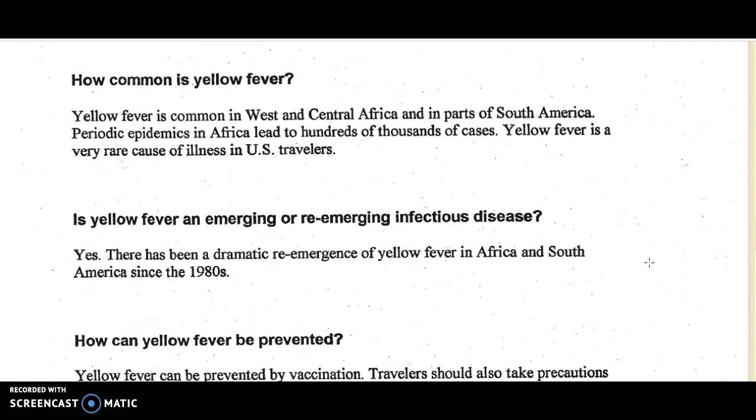How common is yellow fever? Yellow fever is common in West and Central Africa and in parts of South America. Periodic epidemics in Africa lead to hundreds of thousands of cases. Yellow fever is a very rare cause of illness in U.S. travelers. Is yellow fever an emerging or re-emerging infectious disease? Yes, there has been a dramatic re-emergence of yellow fever in Africa and South America since the 1980s.